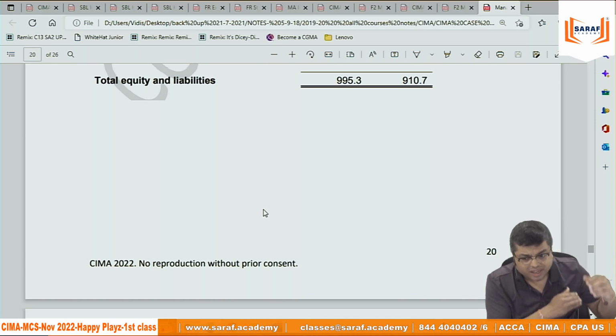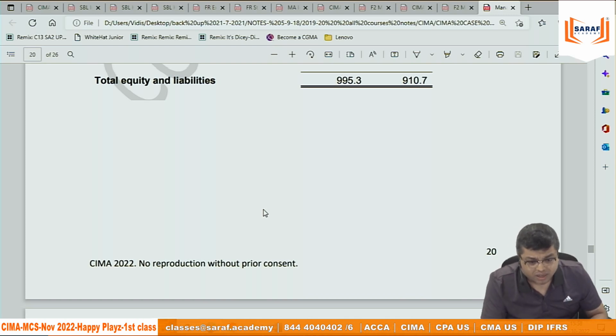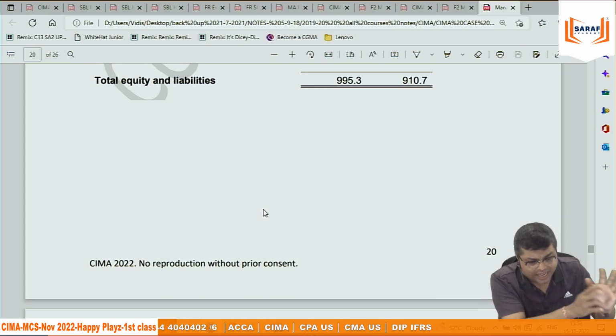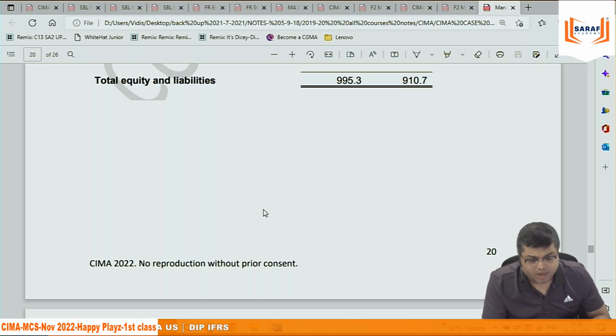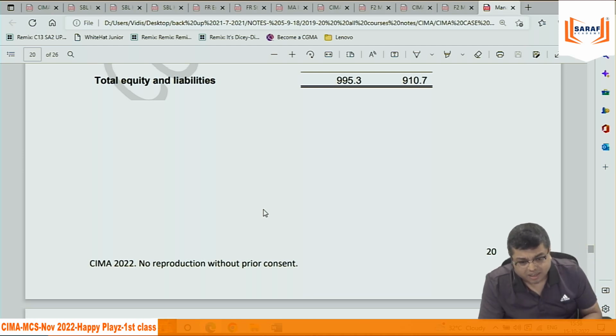Or maybe there is a lease already there. That lease is getting over. How can we de-recognize the assets? How it can be removed from the books? That is lease accounting. Maybe we need funds. Some of the, say, warehouse we are selling. We are the owner of the warehouse and we are taking back on lease. How will it affect the accounting? How will it affect the debt equity ratio of the company?